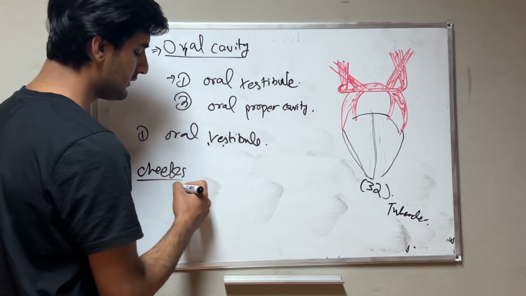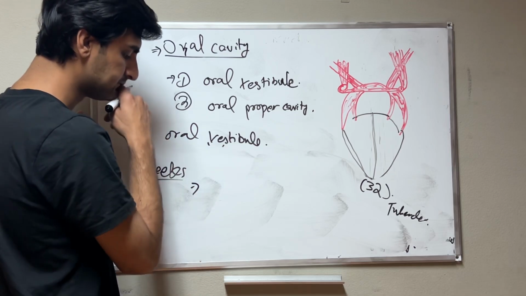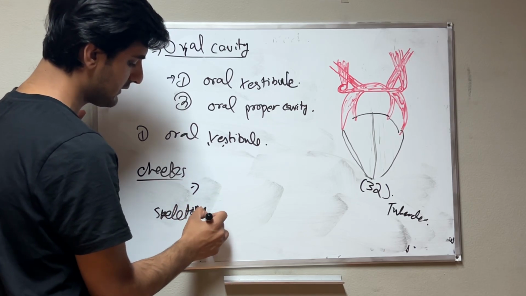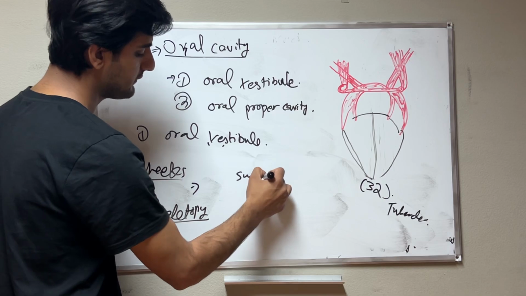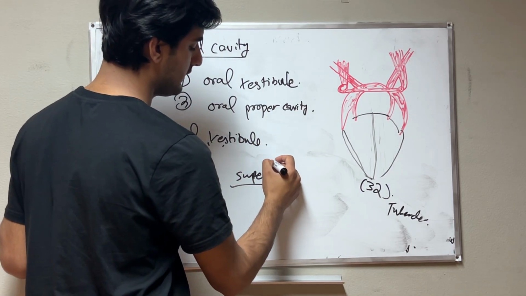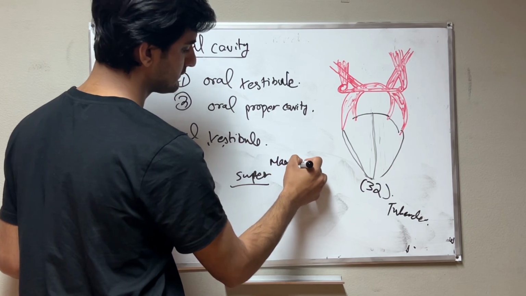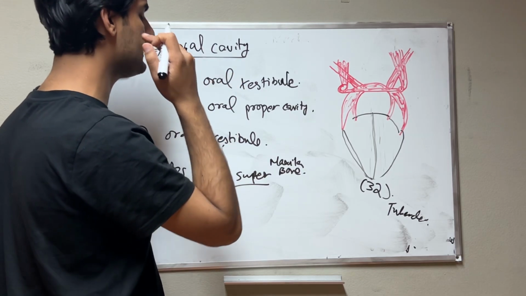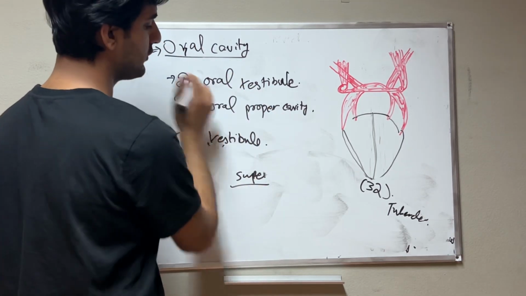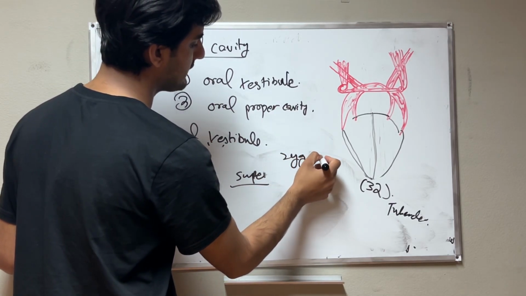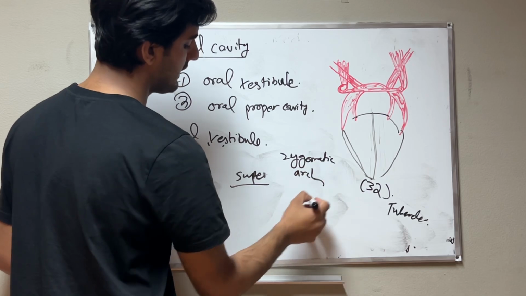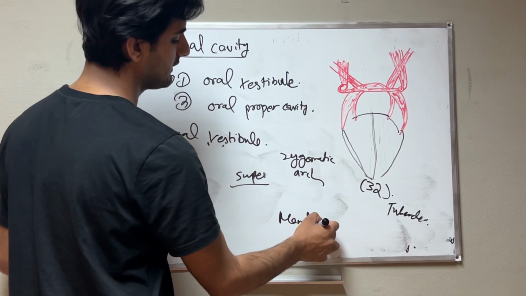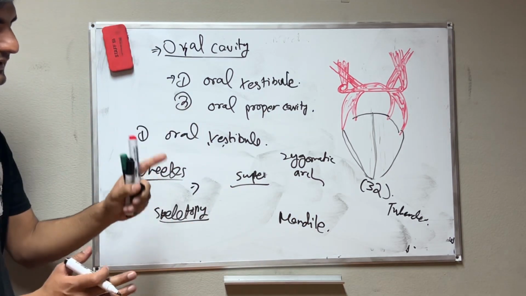If you talk about the skeletotopy of the cheeks, superior we have the maxilla bone in front and the zygomatic bone and zygomatic arch at the cheeks. And inferior we have the mandible bone. These are the skeletotopy, or relation with skeletal structures, of the cheeks.